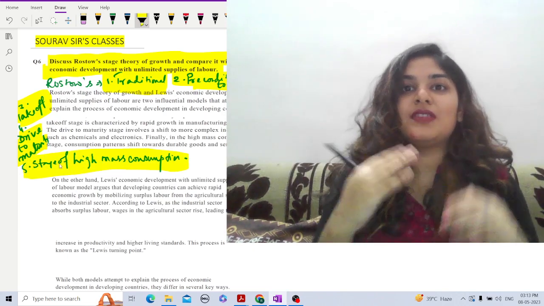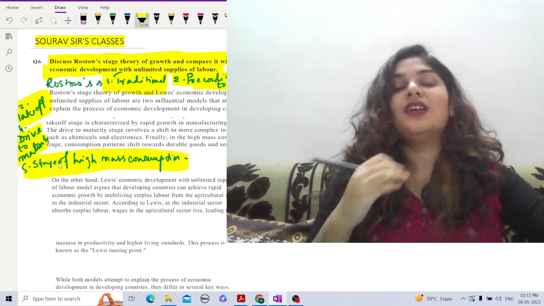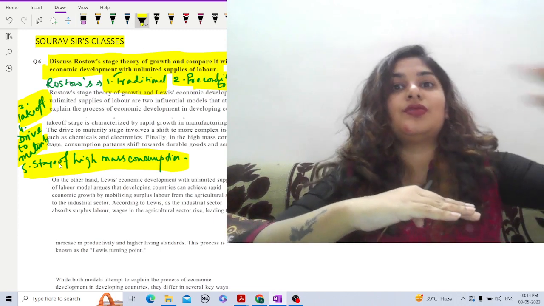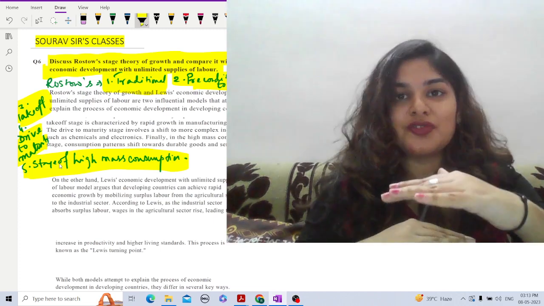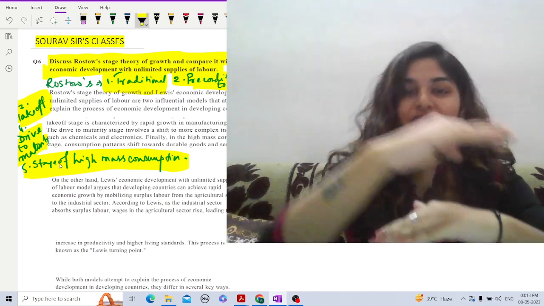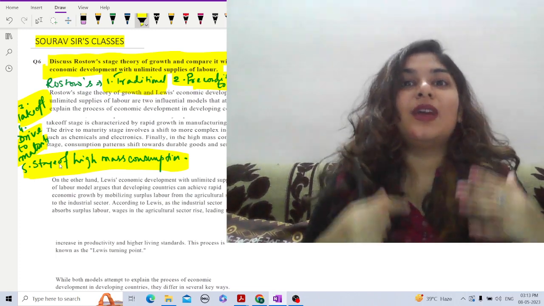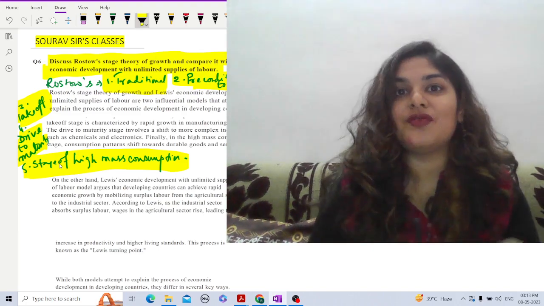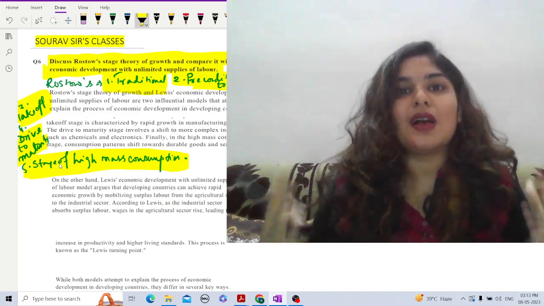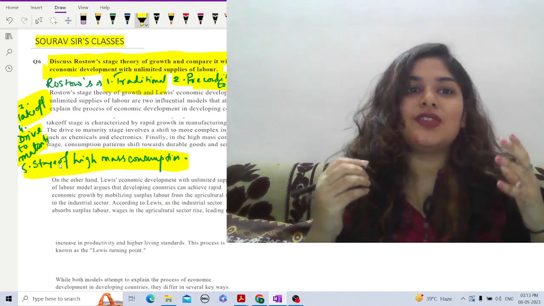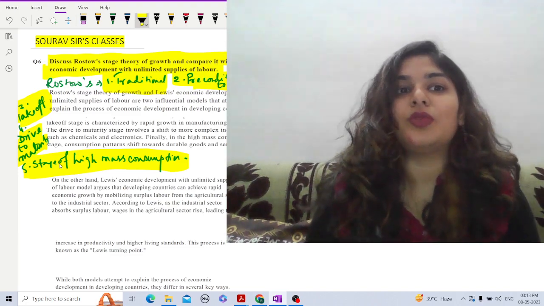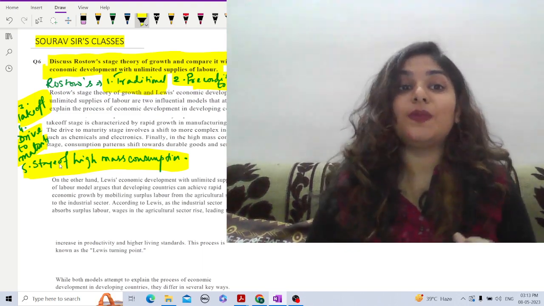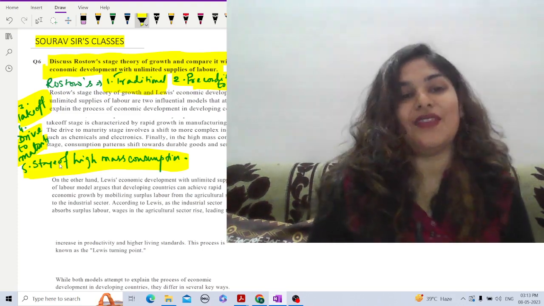So those are the 5 stages, starting from traditional, that is agriculture, to the preconditions to take off, that is the manufacturing sector, to the takeoff stage where heavy industrialization takes place, to the drive to maturity stage where there is technological progress and more capital accumulation, and finally the stage where the economy is at its peak with high mass consumption. Rostow's stage theory of growth and Lewis' economic growth with unlimited supply of labor are two influential models that attempt to explain the process of economic development in developing countries.